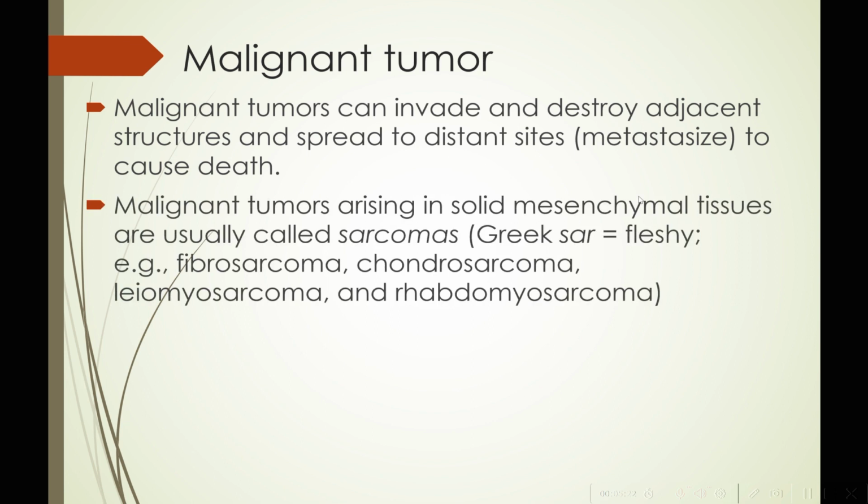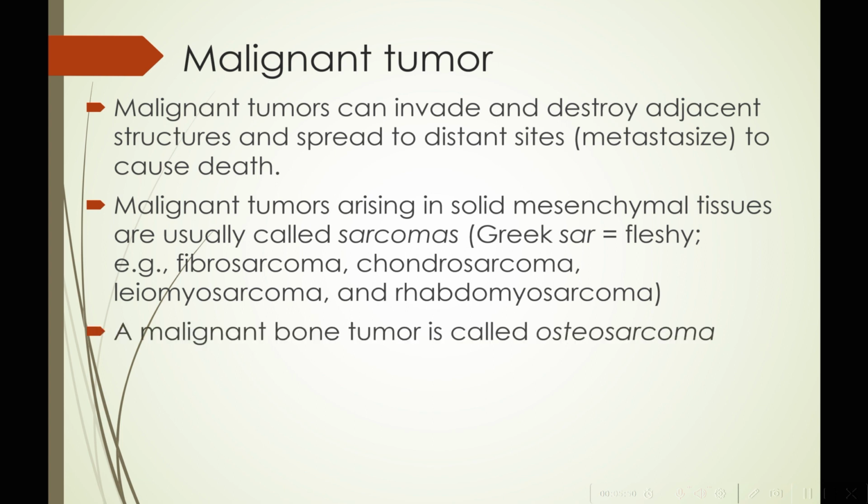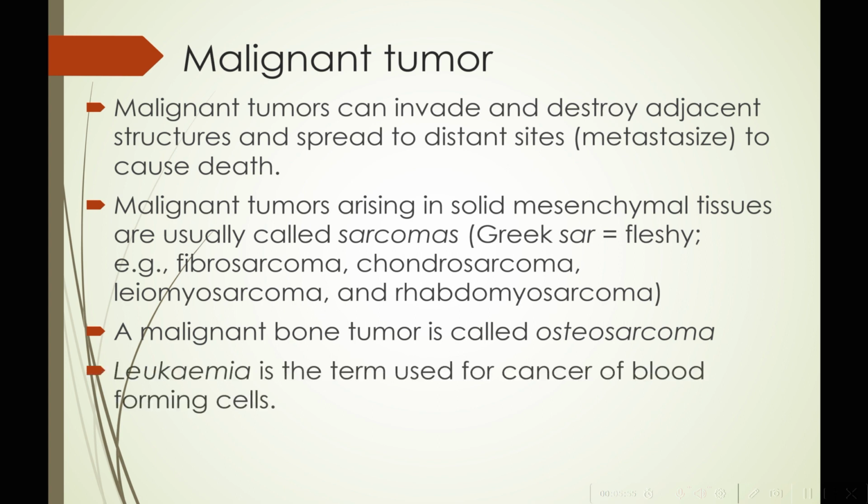So malignant tumors arising in solid mesenchymal tissues are usually called sarcomas. The word is derived from the Greek word sar, which means fleshy. So just like we named the benign tumors, we can also name the malignant tumors. Okay. So a malignant tumor arising from the fibrous tissue is called fibrosarcoma. A malignant tumor arising from cartilaginous tissue is called chondrosarcoma. A malignant bone tumor is called osteosarcoma, and a malignant tumor of blood forming cells is called leukemia.